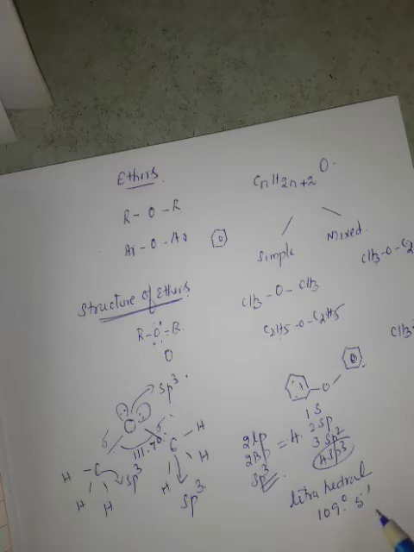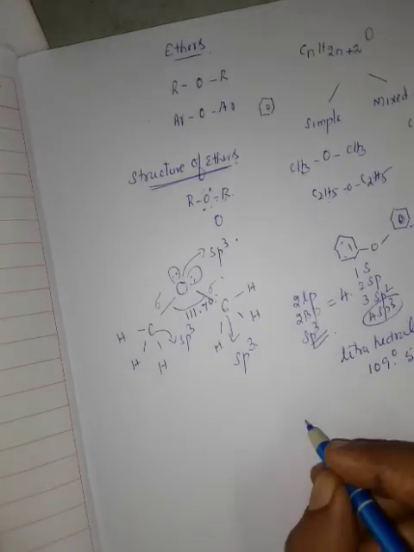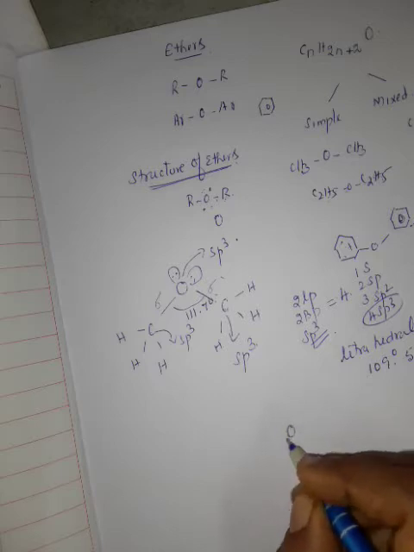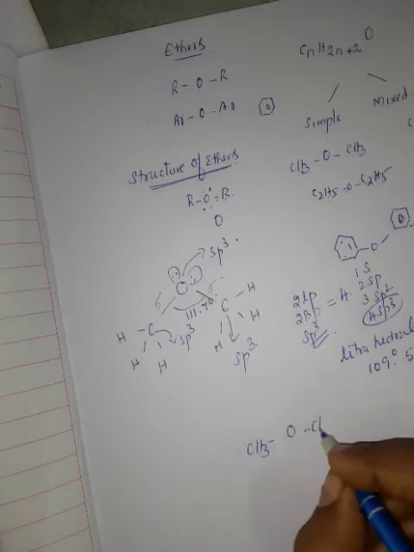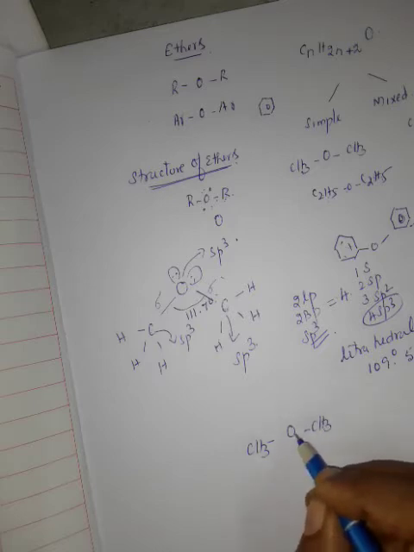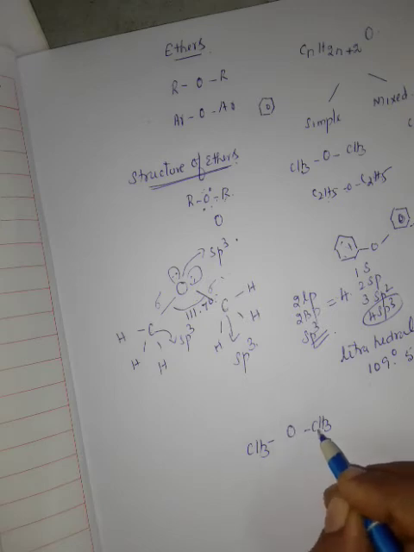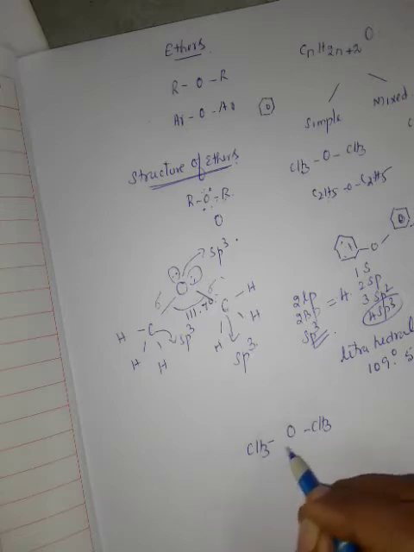Now IUPAC naming, which I already taught. This is the ethereal oxygen. For example, if the compound is dimethyl ether as the common name, the IUPAC name is methoxymethane. O should combine with the smallest group, but here both the groups are the same, so O can combine with any other group.